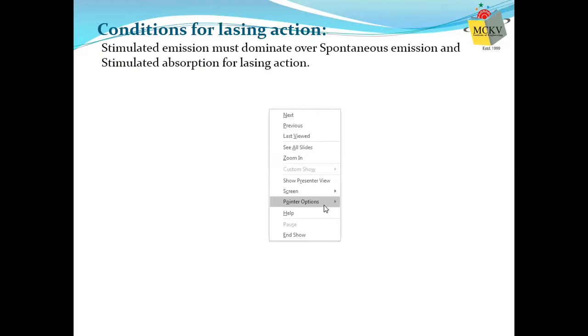We'll understand the condition of lasing action. So our aim is that stimulated emission must dominate over spontaneous emission, and stimulated emission must dominate over the absorption process. Hopefully you understand that these are our requirements. That means stimulated emission will dominate over the other two processes. We have three processes, and we want stimulated emission to dominate over the other two.